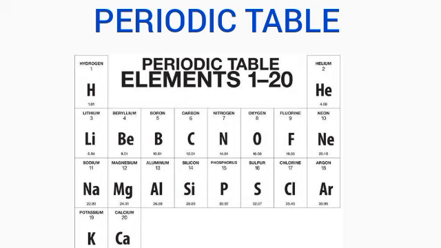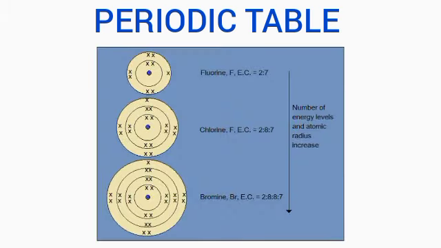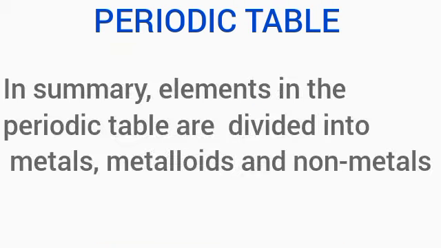Let's just talk about a few of their properties. Elements in group 1, as you can see, have one valence electron in their atom's shell. This electron they can easily give out. This makes them very reactive metals. They can easily combine with elements in group 7 that have 7 electrons in their atom's shell, thereby they can accept 1 electron.